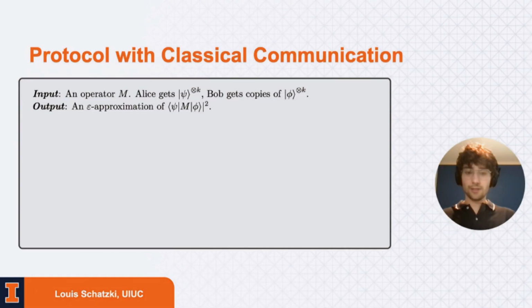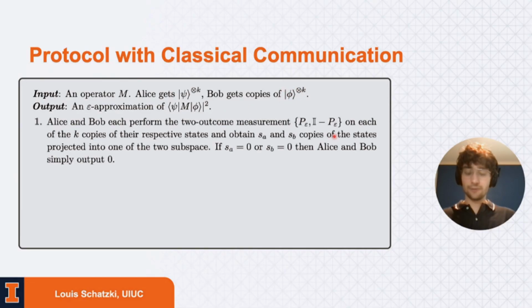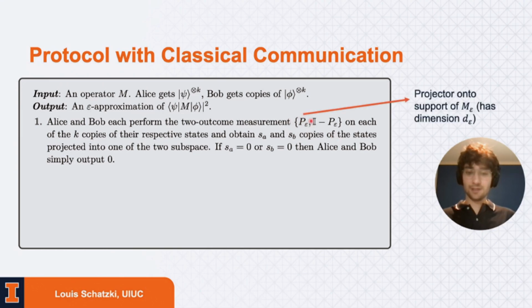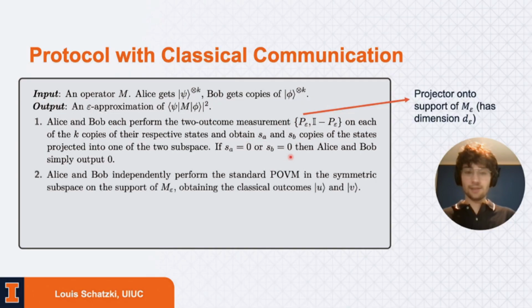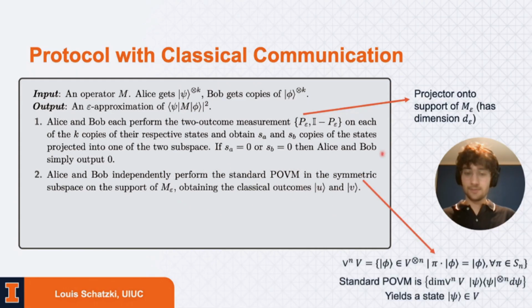The protocol that we will give that achieves our claimed upper bound is the following. So again, Alice gets k copies of her state psi. Bob gets k copies of his state phi. What they're going to do is first both project to the support of M epsilon. So these P epsilons here are going to be the projectors onto the supports of M epsilon. And they'll do this to all of the copies of their states. They'll receive S_A and S_B copies of the states. Then they'll independently perform the standard POVM in this subspace, on the support of M epsilon.